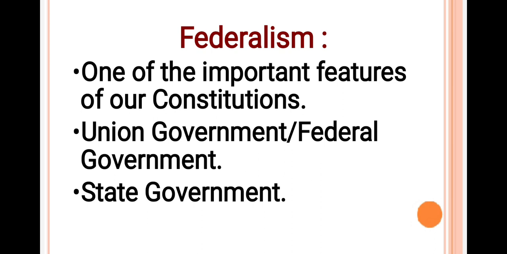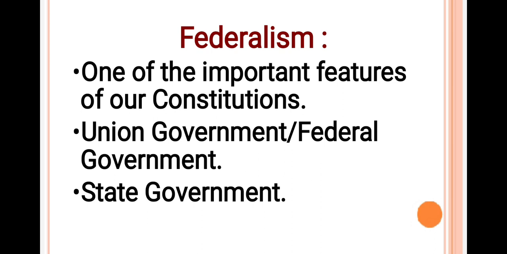The government at the center carries out tasks like defense of the entire country, foreign policy, establishing peace, etc. It is also called union government or federal government. The government that oversees the administration of the region that we live in is called state government.